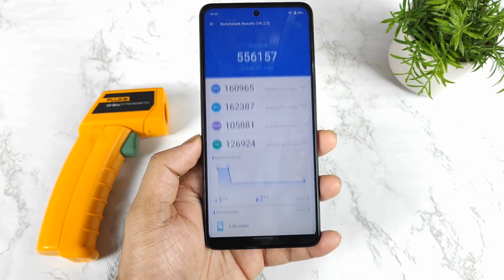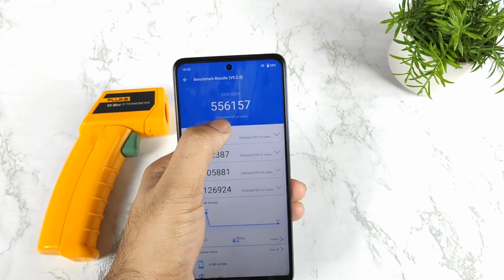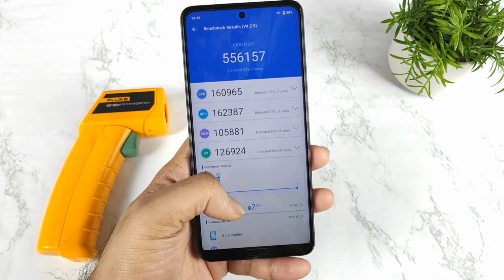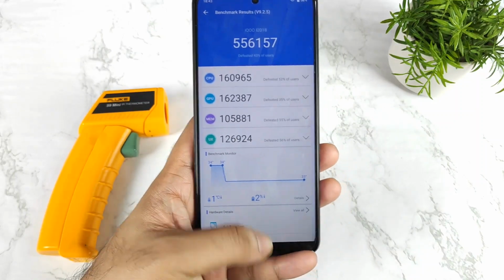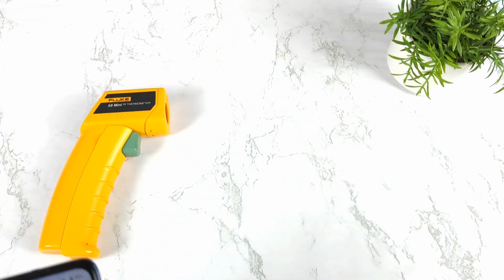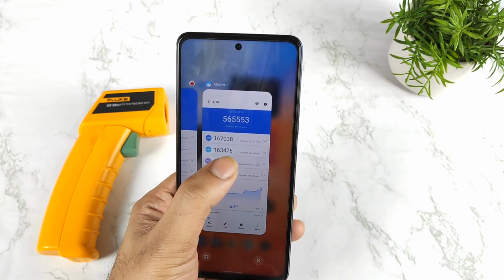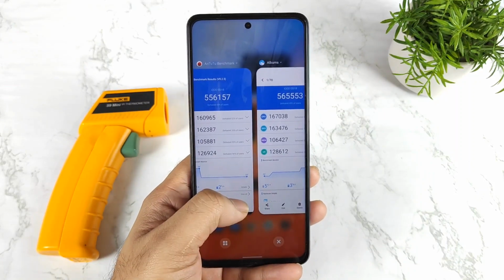And we got about 556,000, slightly decreased. That's kind of weird. As you can see, it decreased compared with the earlier score. So 9,000 less than before. That's a really huge decrease, friends. Let me show you the screenshot which I took before. This is a screenshot I took on Android 11 and Android 12.